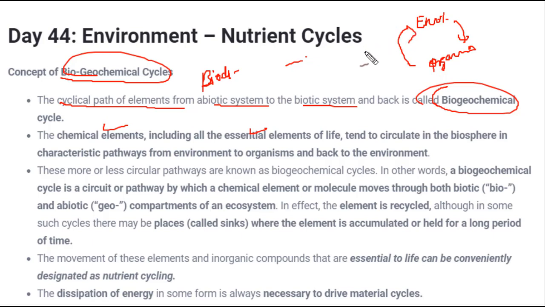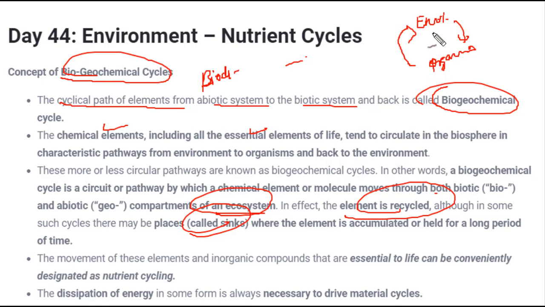Now, the movement of these chemical elements doesn't happen only through biotic components, but through biotic as well as abiotic components of the ecosystem, and these elements are recycled in the process. Sometimes the elements may be held for a longer duration, and those places where these elements are stored are called sinks.